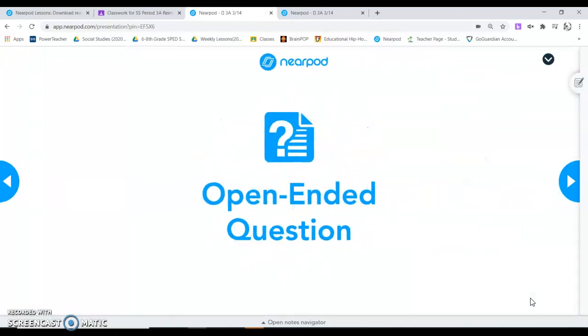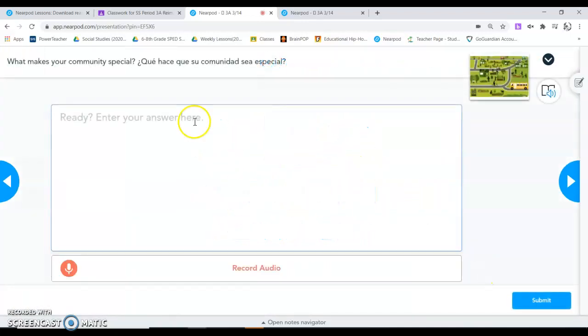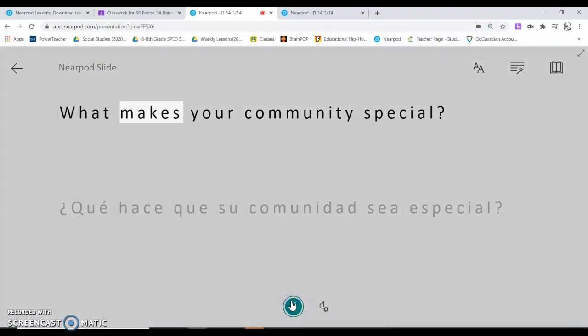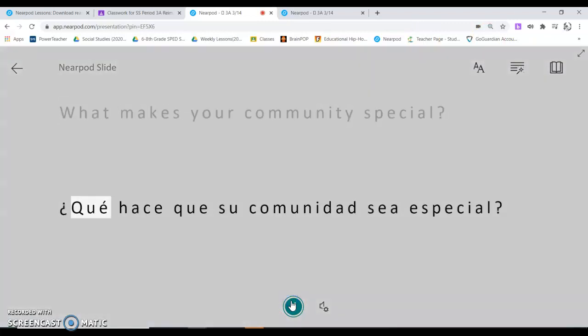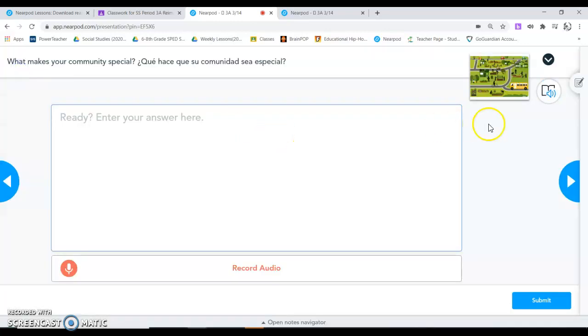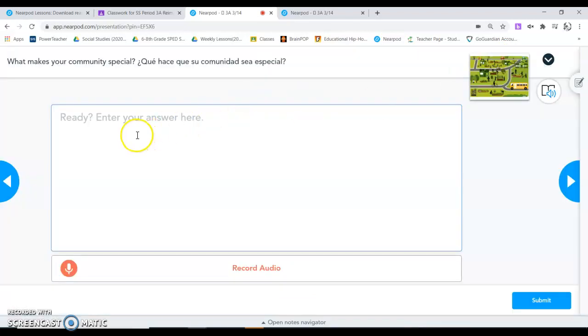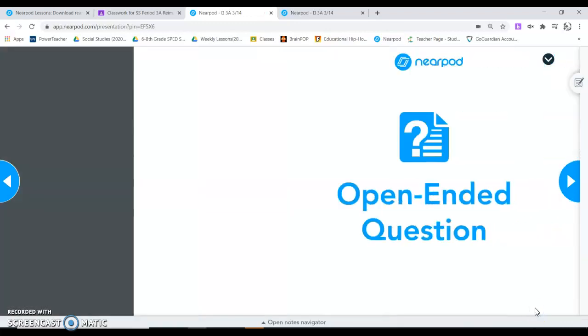And then your last question, what makes your community special? Again, you can listen to the question by clicking on the box. It'll play it. What makes your community special? You can look at the picture. So you'd say, my community is special because, and then whatever reason why your community is so special. And then click this pink box, and then click submit.